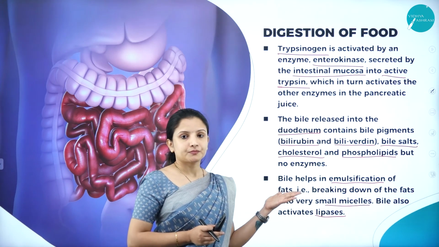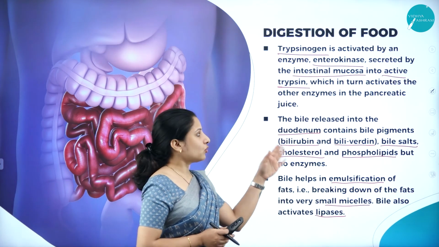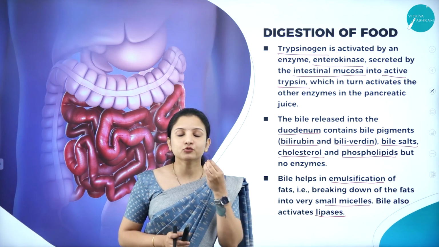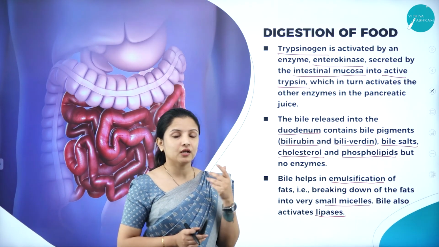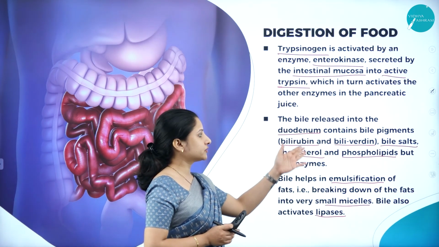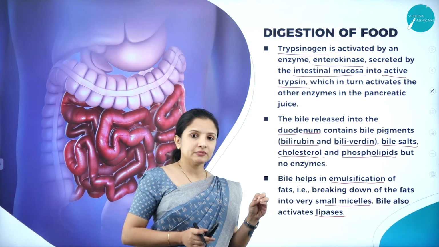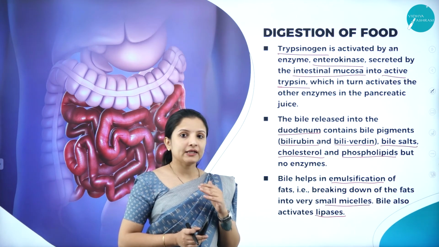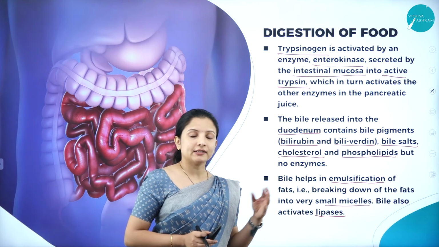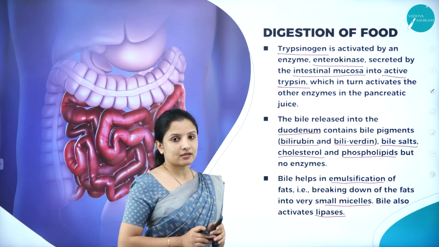Next is bile. So bile, I told you, does not contain any enzymes. What does it contain? It only contains some pigments such as bilirubin and biliverdin. That is why bile is usually somewhat yellowish in color, because of the presence of these pigments. And not just that, it contains bile salts, cholesterol, phospholipids, all these are there, but enzymes are not there. So if enzymes are not there, what is the function of the bile? Bile helps in breaking down the fats, and not just that, it also helps in activating the lipase enzyme that was secreted in the pancreatic juice.